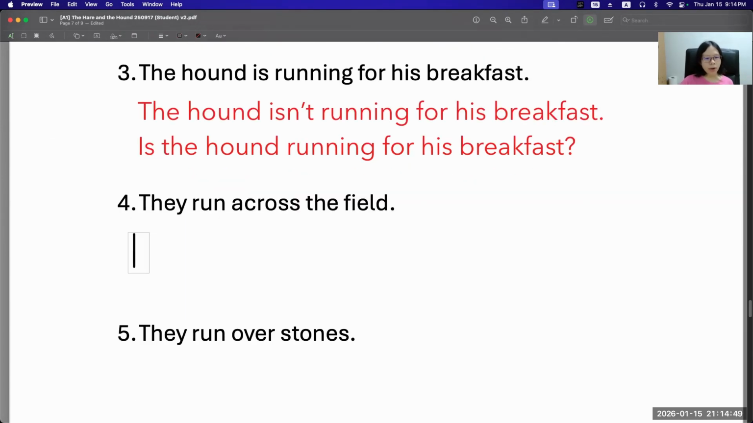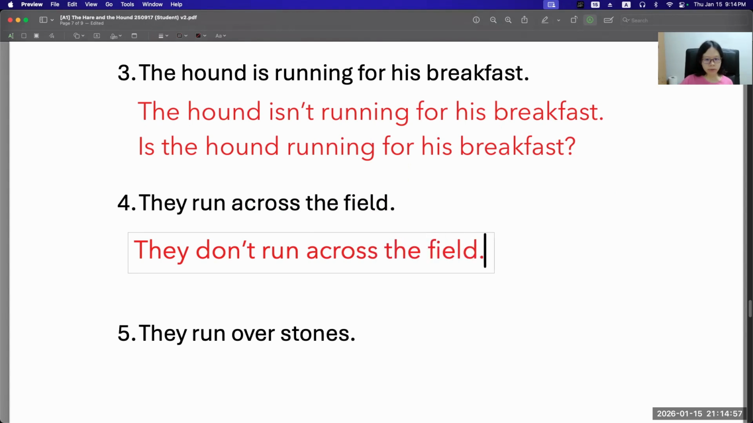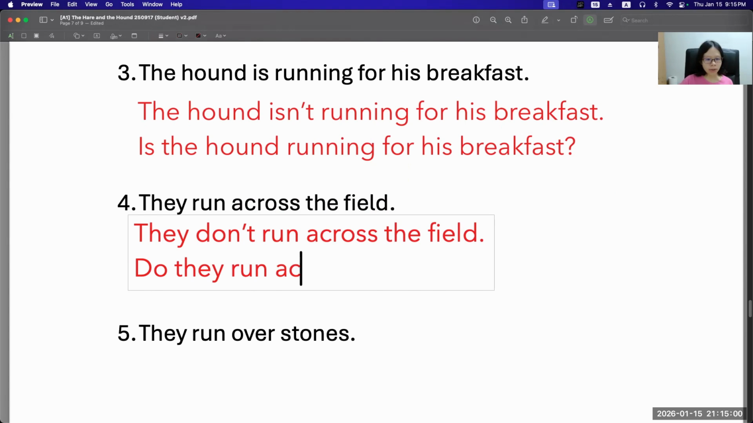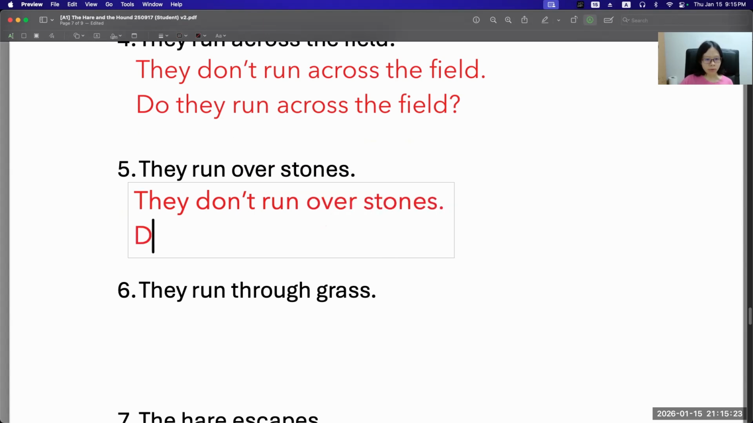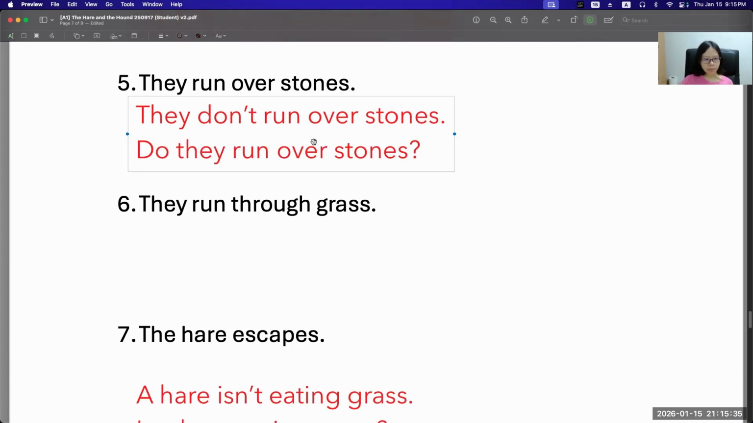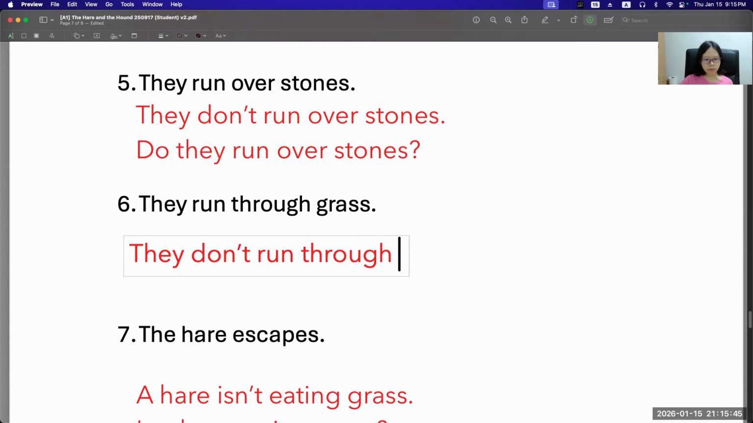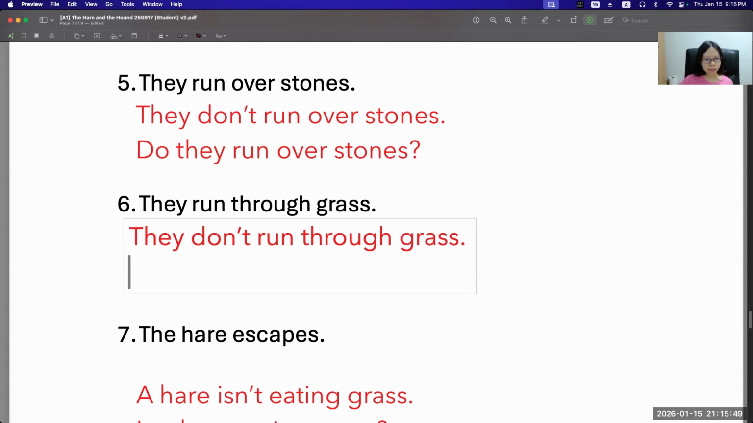Number 4, they run across the field. They don't run across the field. Do they run across the field? Question 5, they run over stones. They don't run over stones. Do they run over stones? They run through grass. They don't run through grass. Do they run through grass?